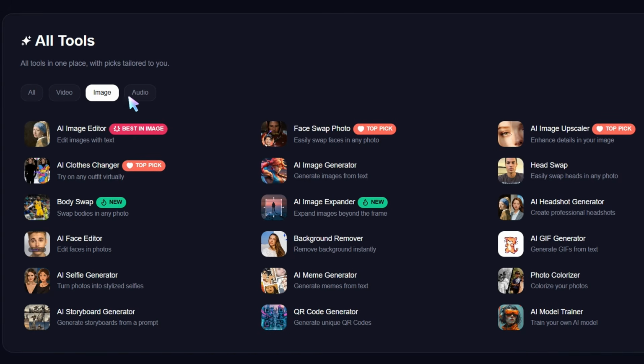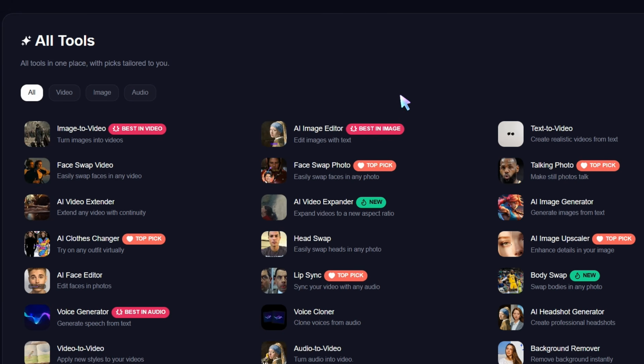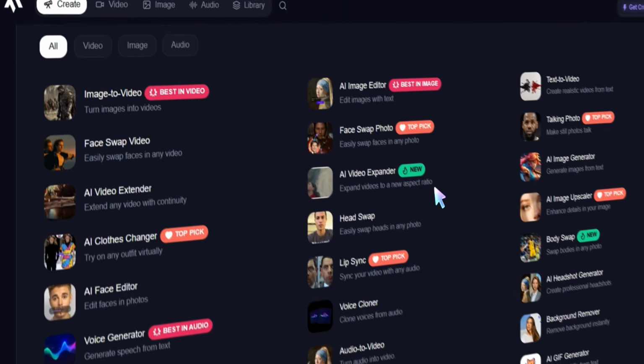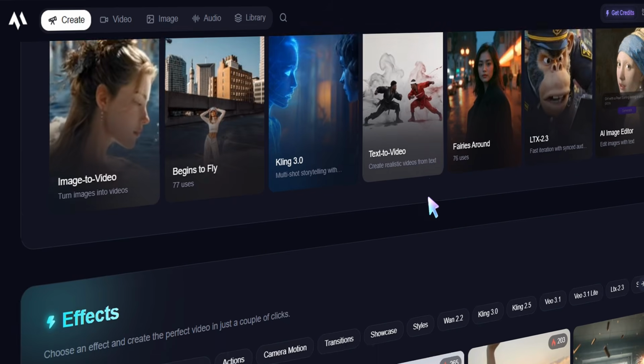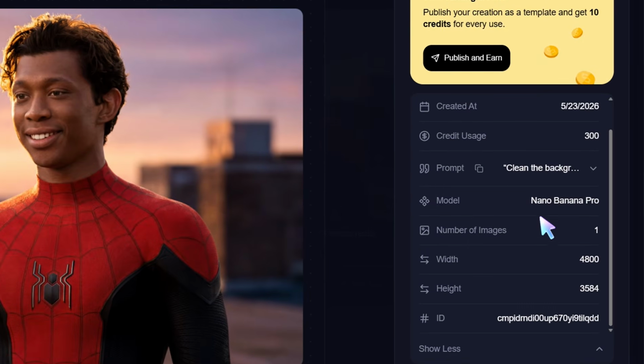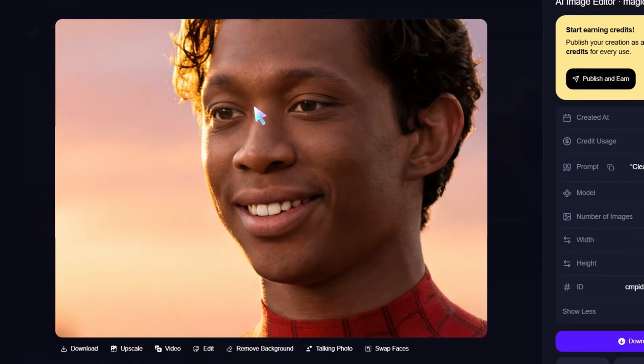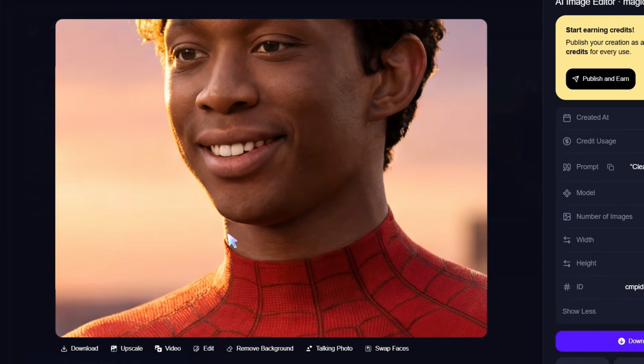For example, if you're making a short video, you can create a character image, improve the quality, animate it, and then use it as part of a social post or short-form video. What I like is that the platform makes this feel fast. You're not waiting forever between every step, and if one version doesn't work, you can quickly generate variations and try a different direction.